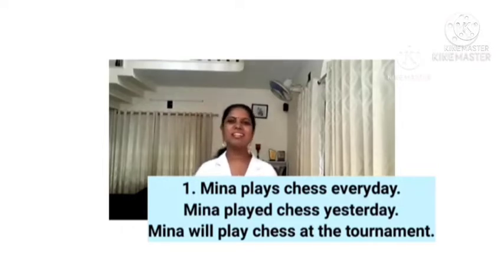You all understood that the action that happens in these three sentences is playing, right? Meena is playing chess. Now, is there any difference, children? Of course, there are differences. The verb changes in all these three sentences. In the first sentence, it is plays. In the second sentence, it is played. And in the third sentence, it is will play.